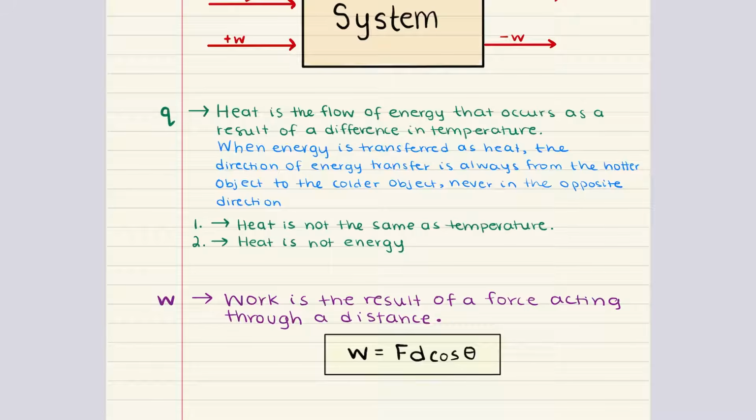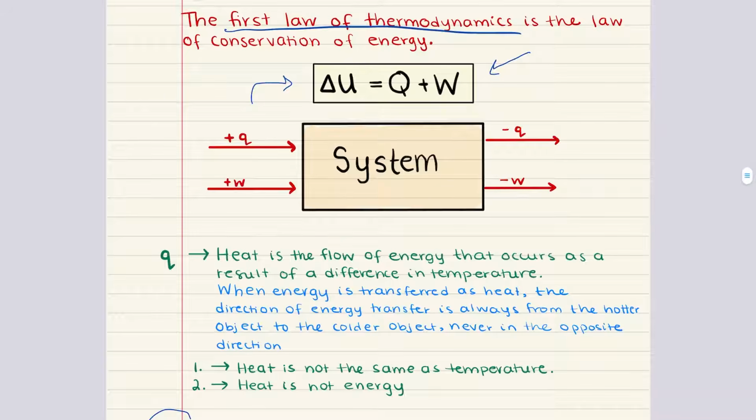Two, heat is not energy itself, but rather one of the two ways in which energy can be transferred between systems. The other way is work. Work, again, is the second way energy can be transferred. In physics, work is defined as the result of a force acting over a distance, and the formula for work is that it's equal to the dot product between force and displacement, which can expand into force multiplied by displacement multiplied by cosine theta.